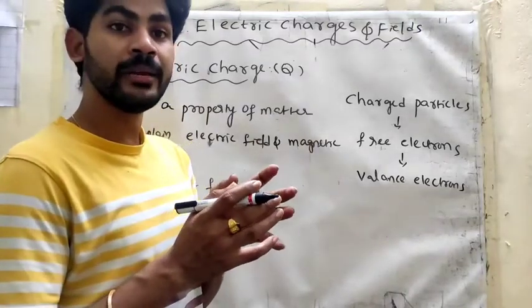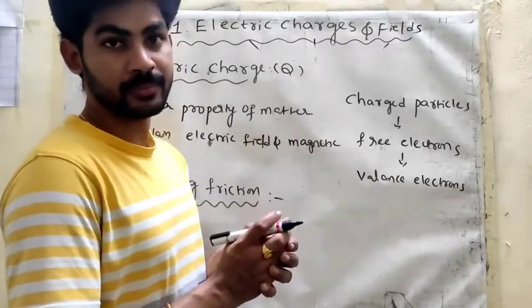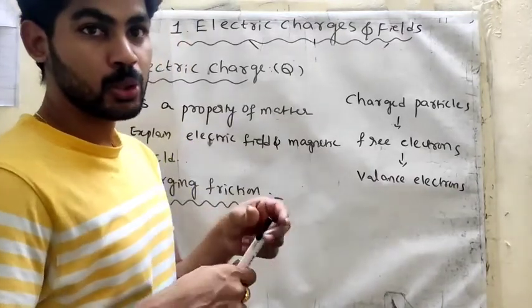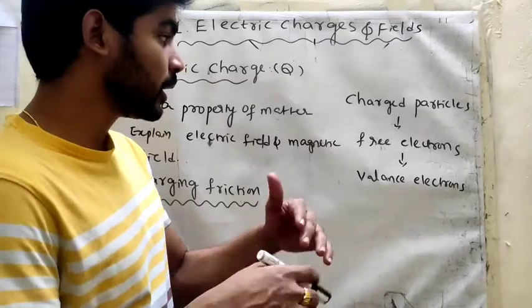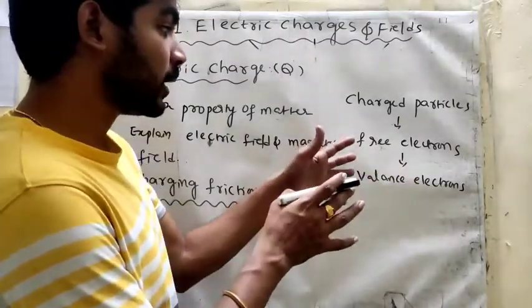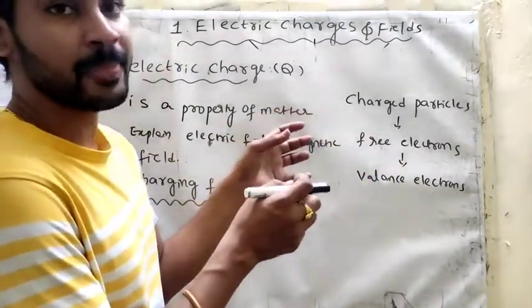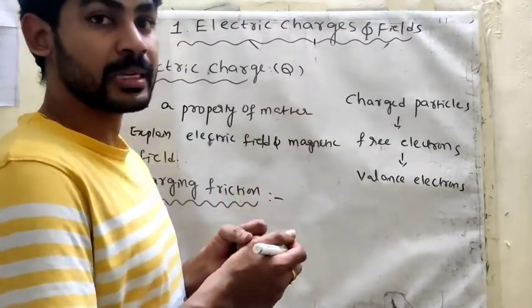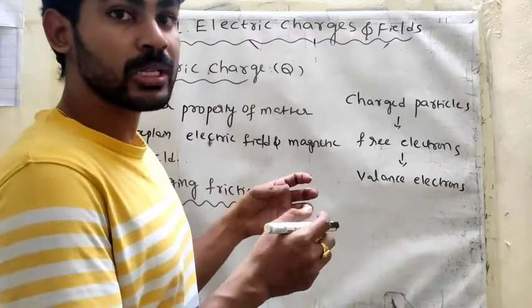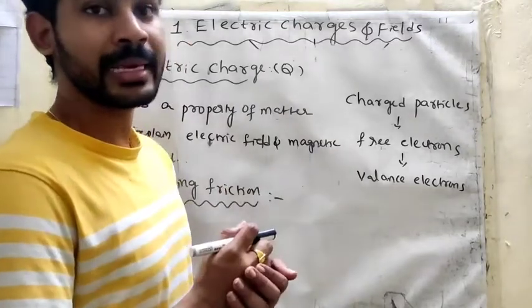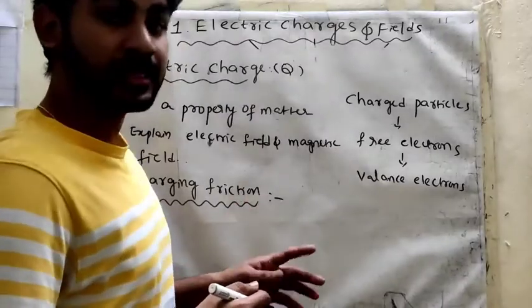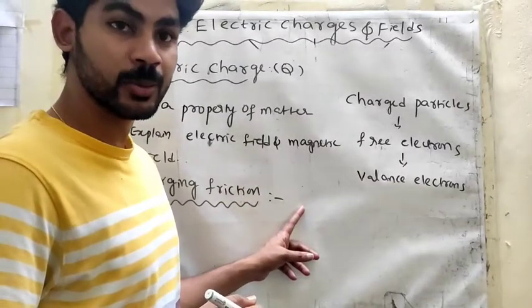Any one body we are giving the charge to, or any neutral body, so we get charging by giving some charge. That process name is called the electrification process. Charging by friction is one type of electrification process.